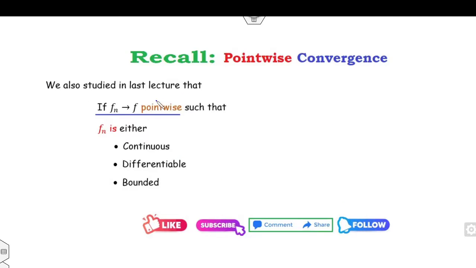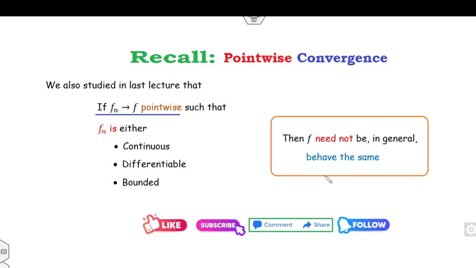Similarly, if fn is a sequence of functions which converges pointwise such that fn(x) is either continuous, differentiable or bounded, then f may or may not behave the same way. What is the meaning of that? If fn is continuous, then f may or may not be continuous. If fn is differentiable, then f may or may not be differentiable.